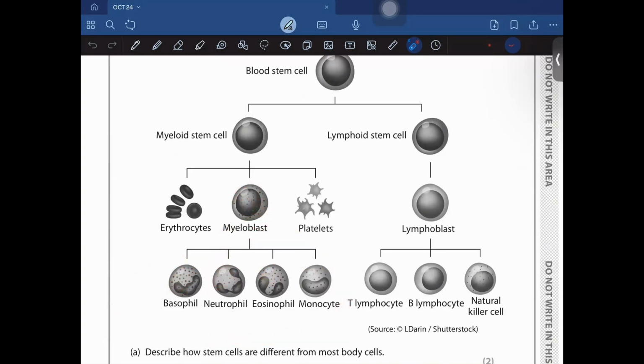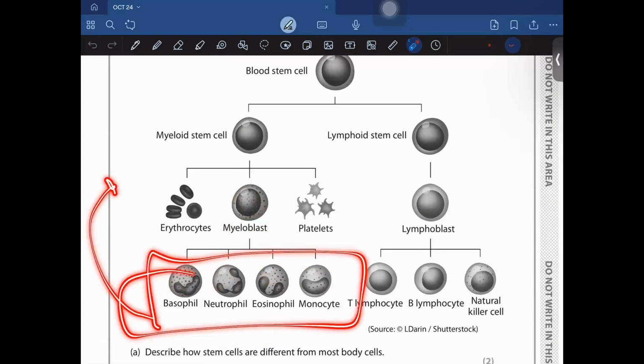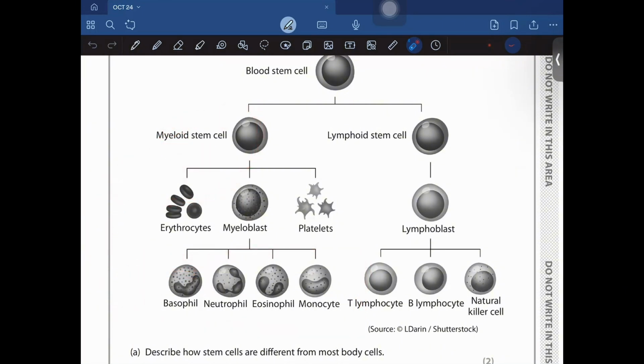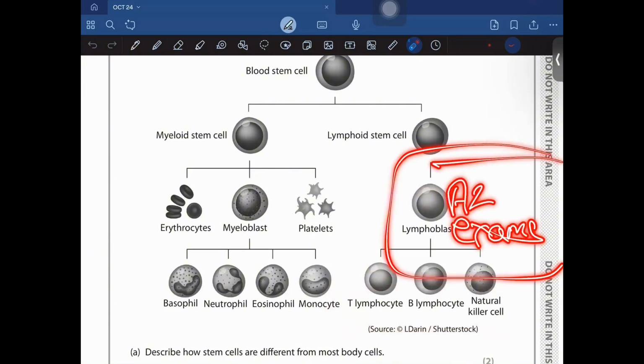You do not need to have much detail on this at this point, but in your A2 biology, you'll be having a detailed understanding of this. And the lymphoid cells are divided into lymphoblasts that divide into lymphocytes: B, T, and natural killer cells. So basically, again, you do not need to know the function of B and T lymphocytes and everything. You just have to know that lymphocytes are responsible for producing antibodies. You're going to need all of these in your A2 syllabus, not now.